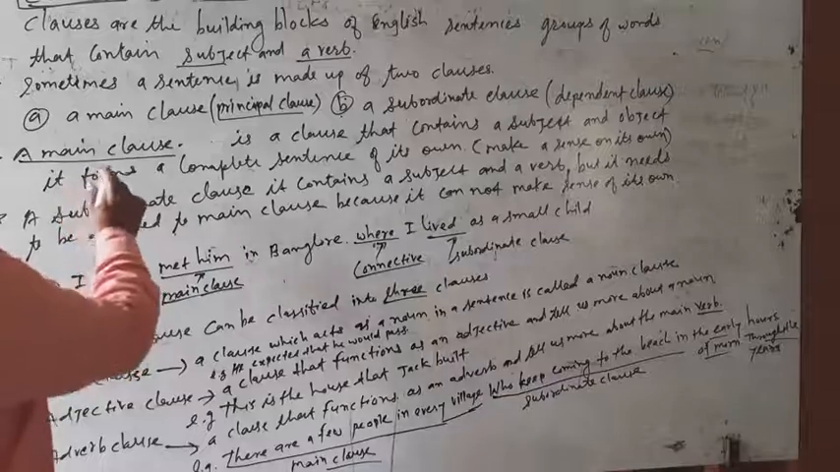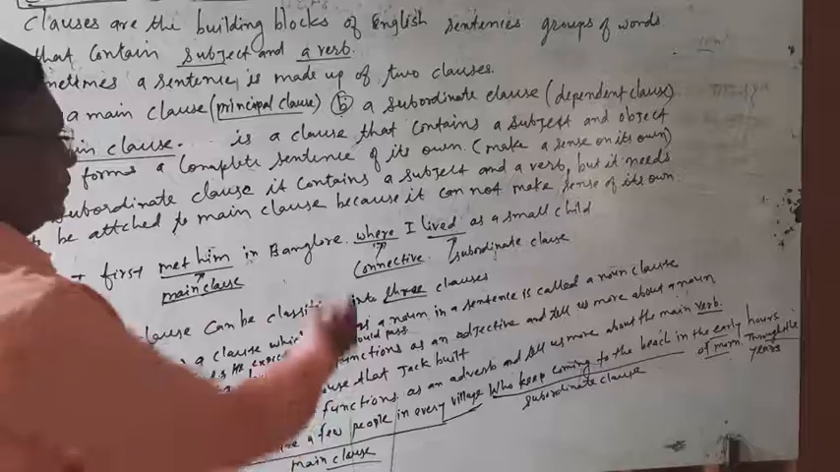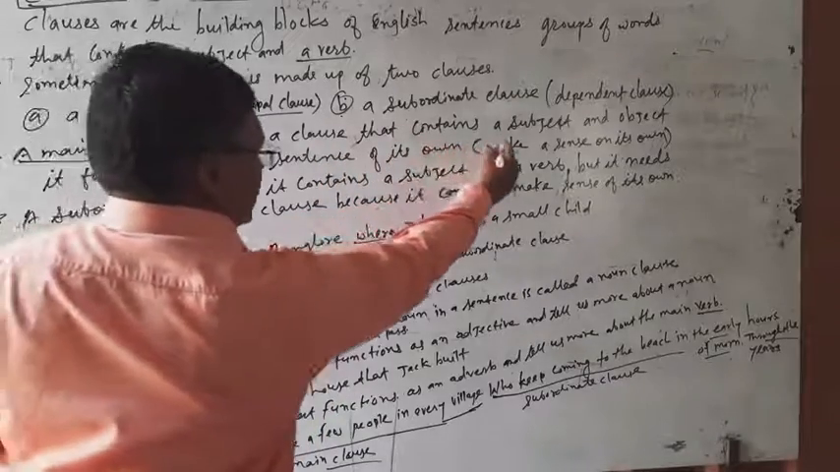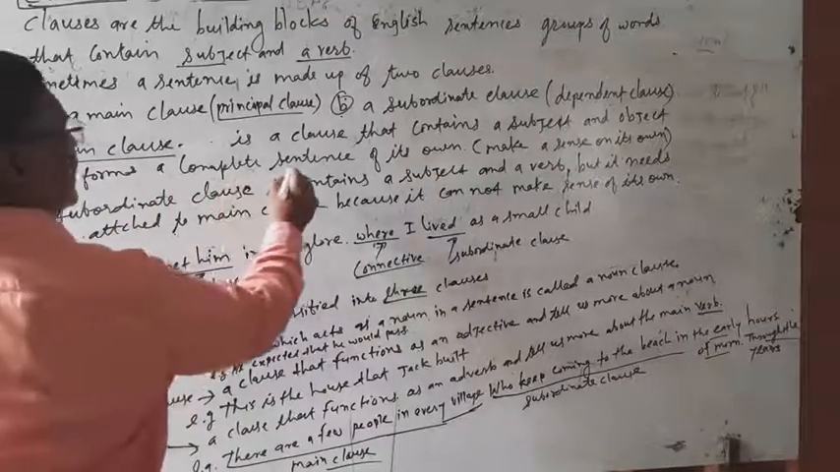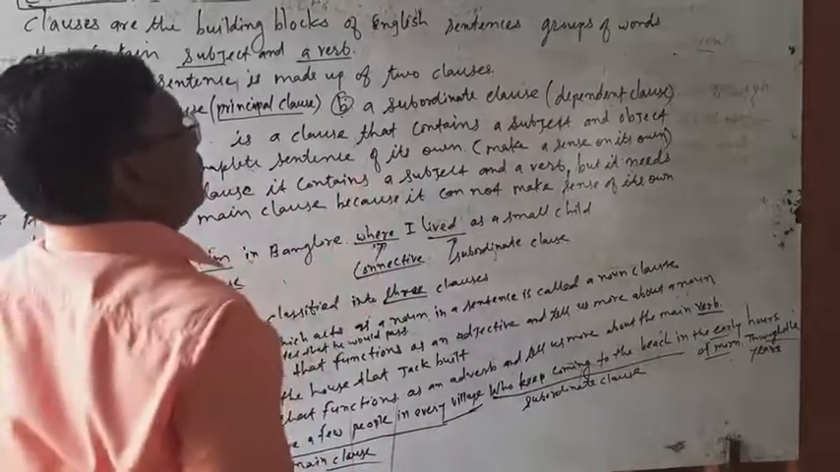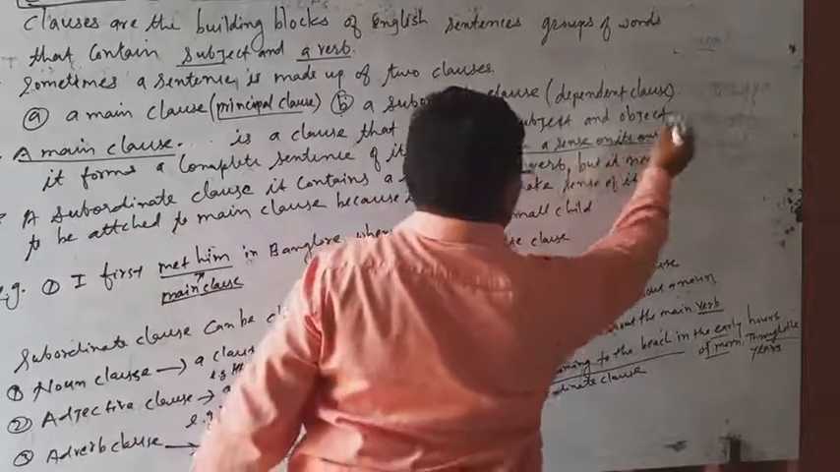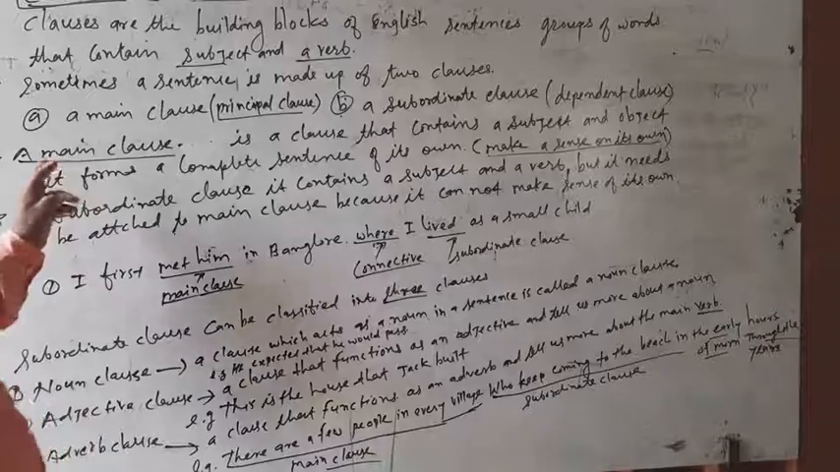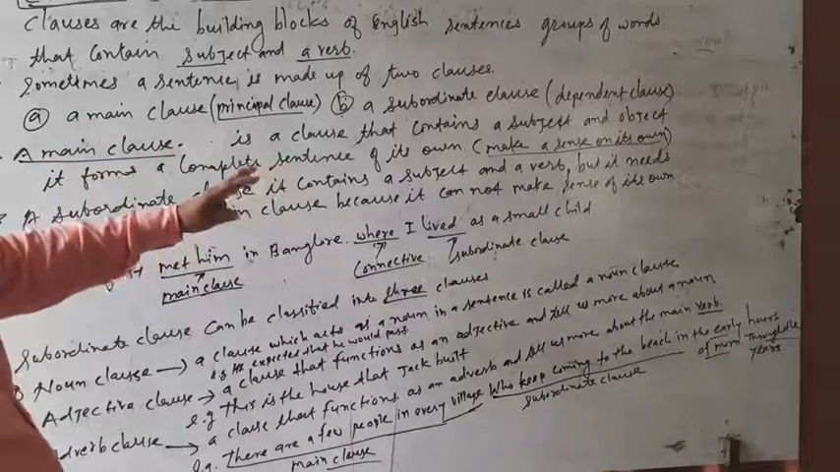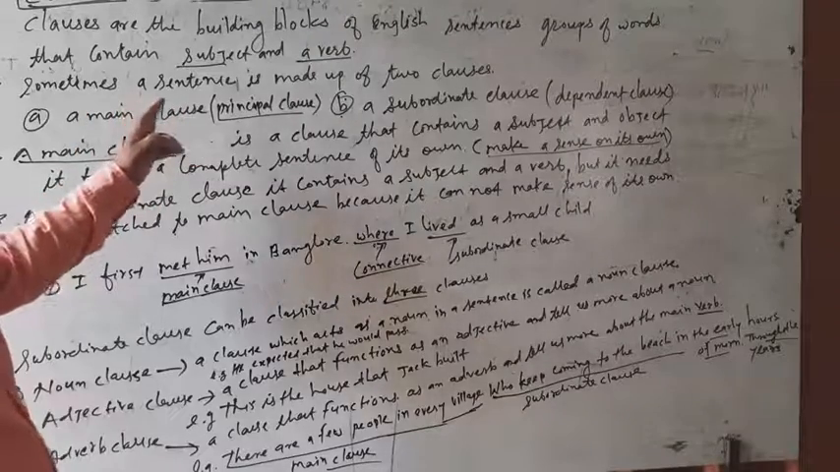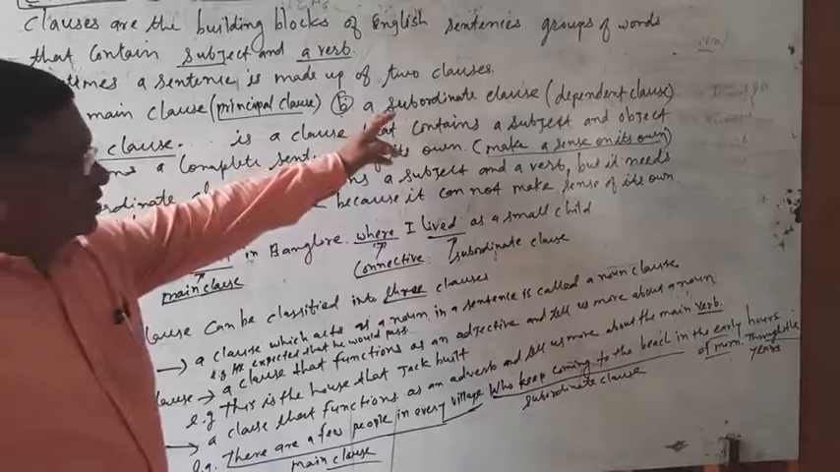Now, a main clause is a clause that contains a subject and an object, and it forms a complete sentence of its own, making sense on its own. A main clause and a subordinate clause: a sentence is made of two clauses, a main clause and a subordinate clause.